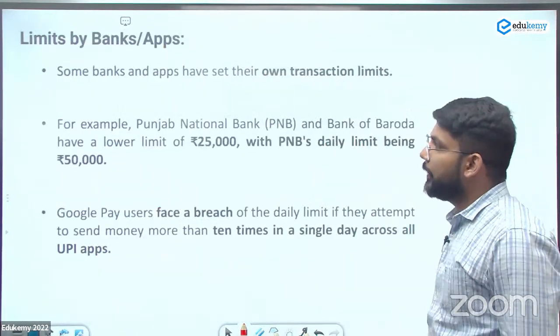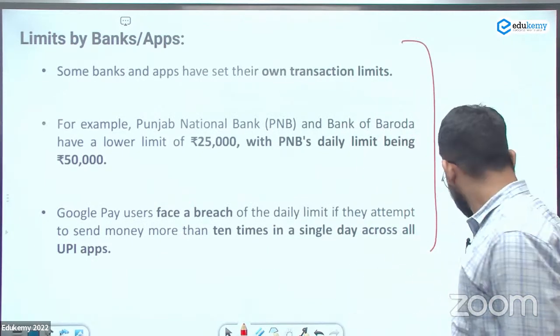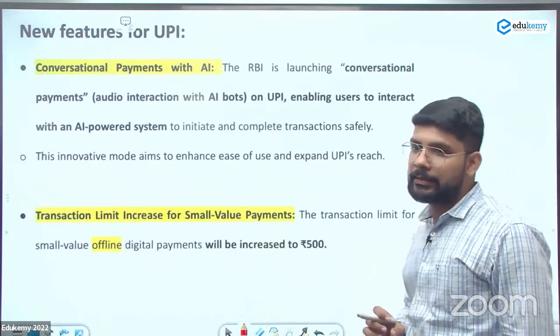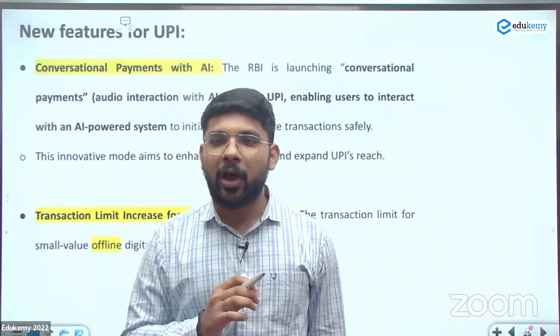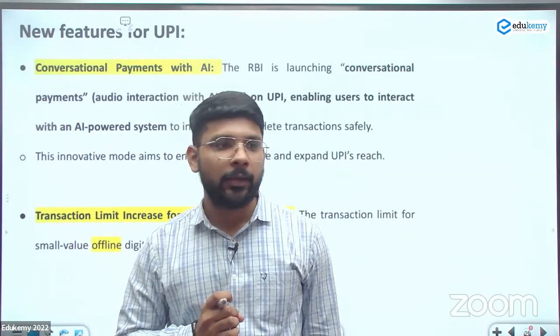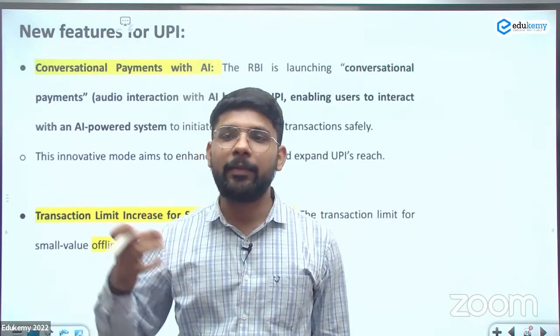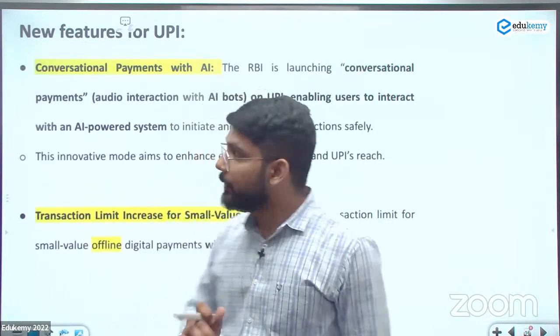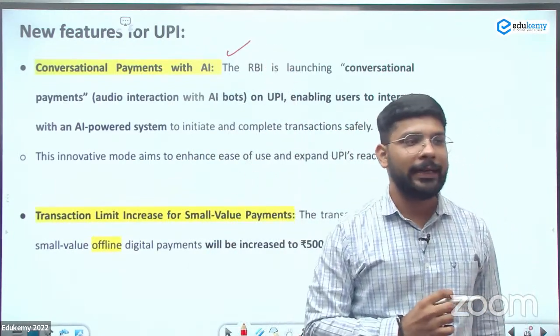Now next, limits. We already discussed the limits. What are the limits given by the banks? And now a few changes. These are the new changes by the NPCI. Now we can make the payment through artificial intelligence. We can chat with the bot given by the NPCI and it can make the payment for you. This is a new feature, conversational payments with artificial intelligence.